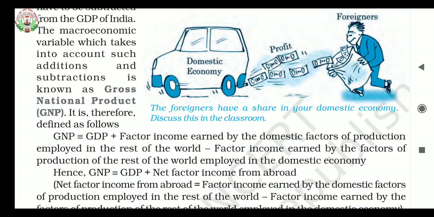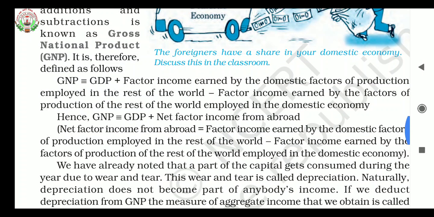Or we can write in another formula, that is gross national product equals GDP plus net factor income from abroad. Net factor income from abroad is the factor income earned by the domestic factors of production employed in the rest of the world minus factor income earned by the factors of production of the rest of the world employed in the domestic economy.